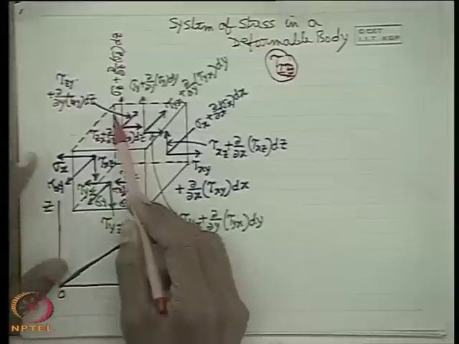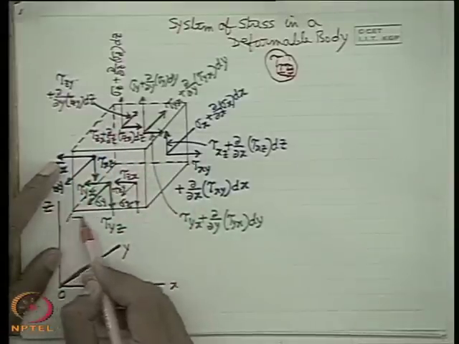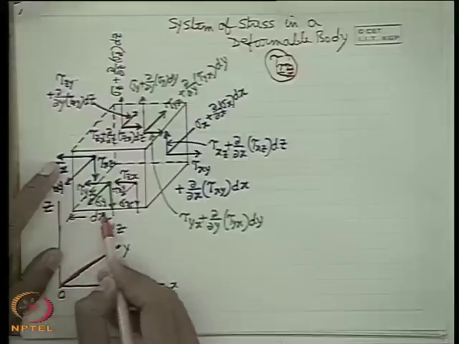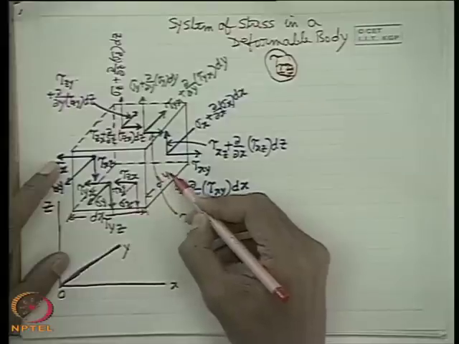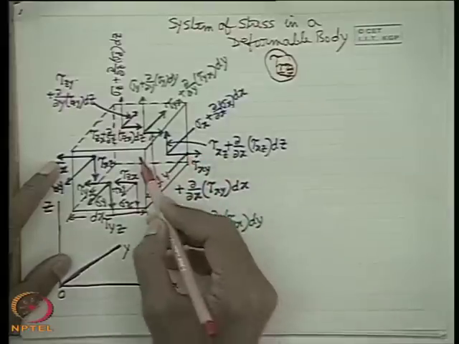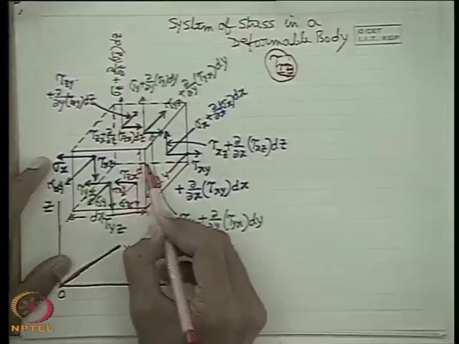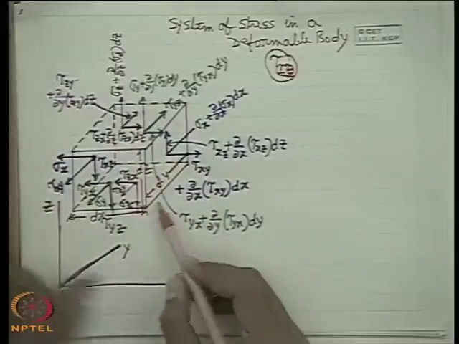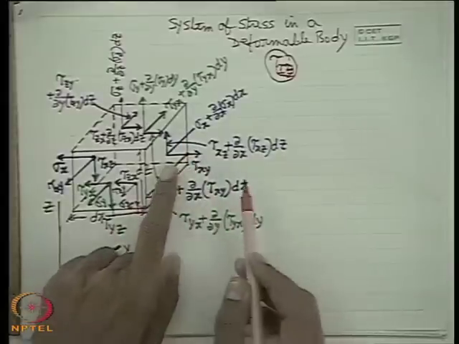So if we see that this is one x plane and this is another x plane which is separated by a distance dx, we consider a parallelepiped of dx, dy, and this height dz. So another x plane is separated by dx. So here the stresses are like this.